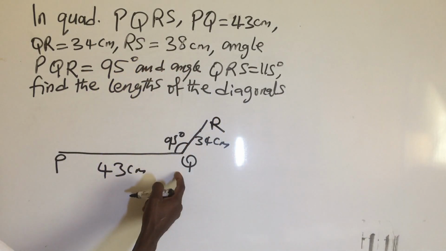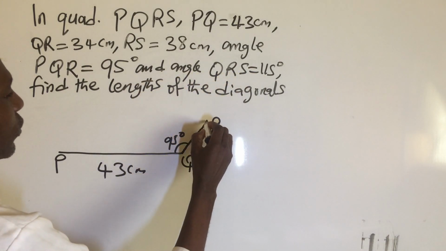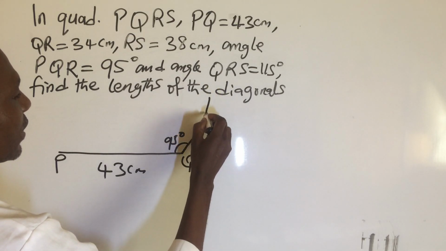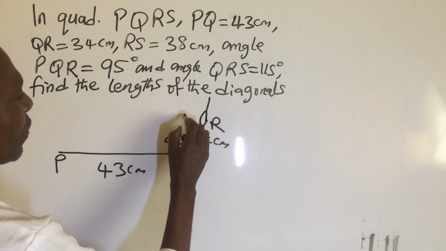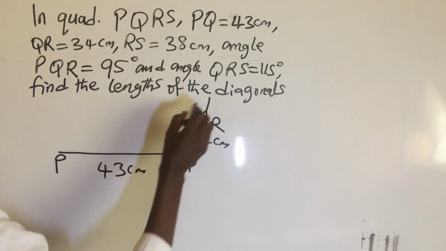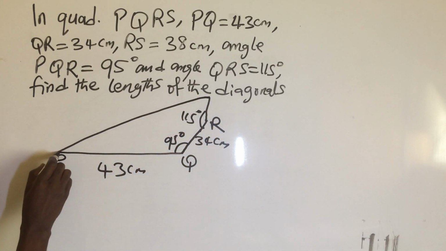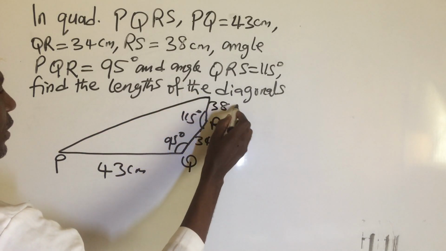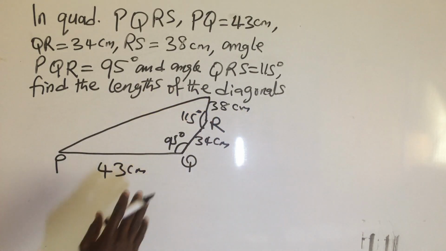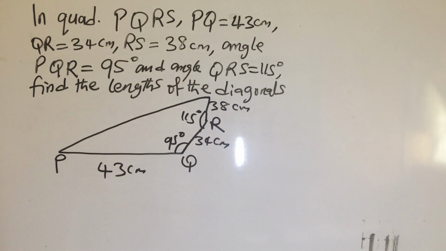And the angle QRS is 115. So it will be wider than this, okay? Wider, so that here is 115 degrees. Now you close it. Here is 38 cm. Due to space, I cannot draw it well. I should have extended this line to be more than this one.